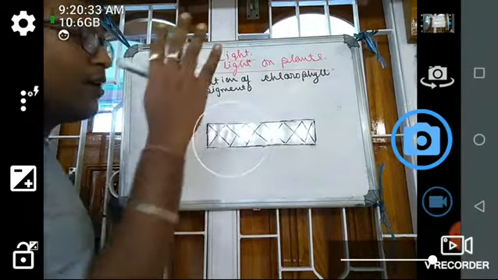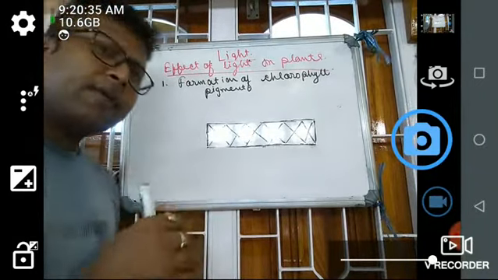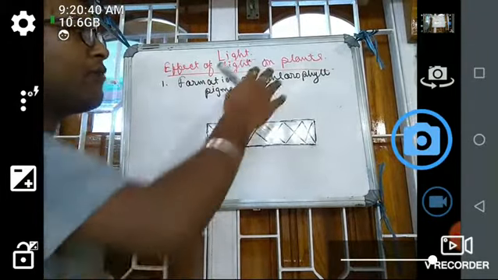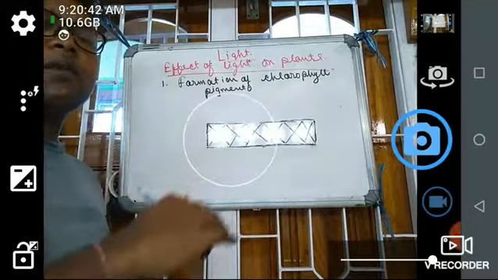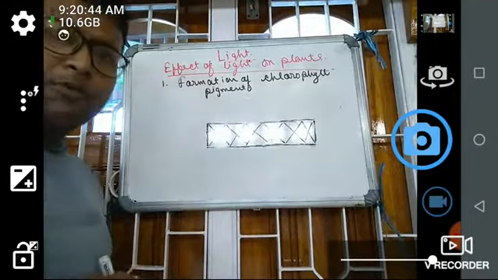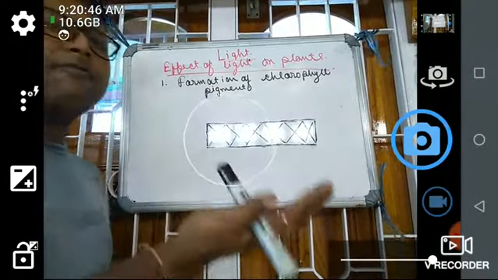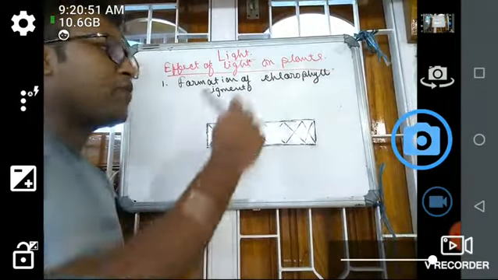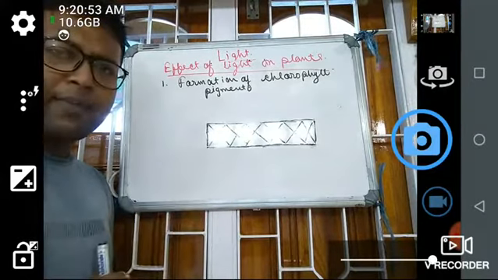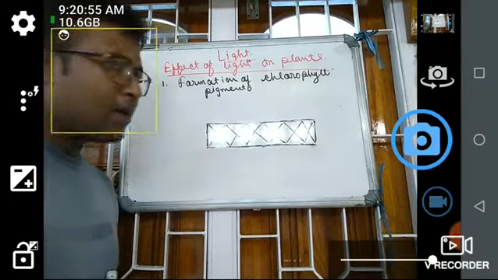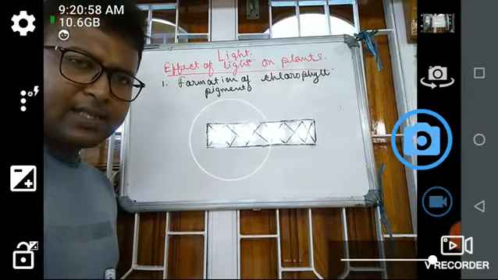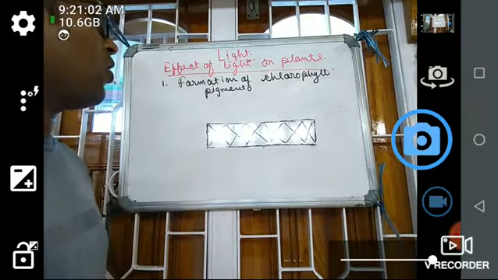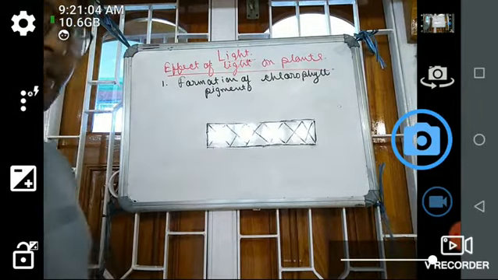So you can see here, if the concentration of light is high, that means the number of chlorophyll must be high. If the number of chlorophyll is high, then they will produce more food. Next, if the concentration of light is less, then the chlorophyll pigment required is less, because they have to produce less energy. Okay, so the formation of chlorophyll is also dependent on the effect of light.